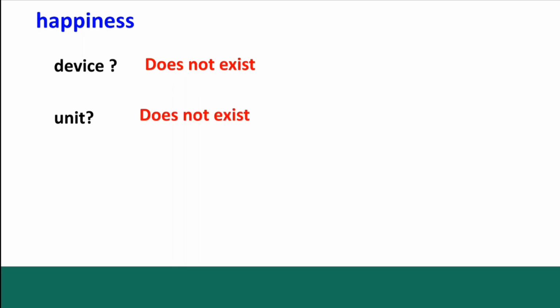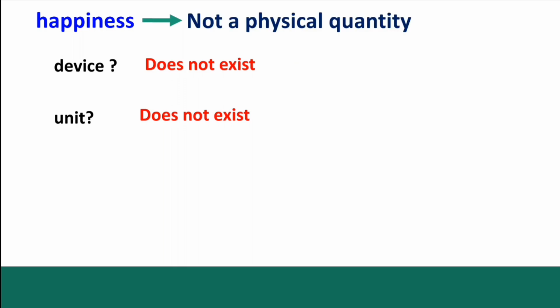What of a quantity like happiness? You could say you have a lot of it, but how would we measure it? With what? What kind of device would we use? Well, maybe we could use a happy meter. I'm not sure a happy meter exists. So there is no such thing as a happy meter. So since there is no device to measure happiness with, and there is no unit for it, happiness is not a physical quantity. Basically, physical quantities are quantities that we can measure with some kind of device and we have a unit for it.